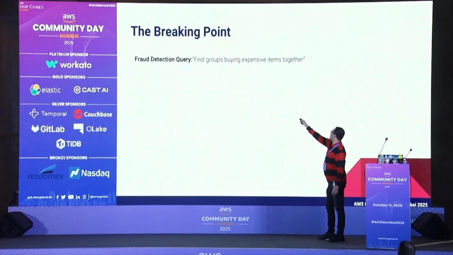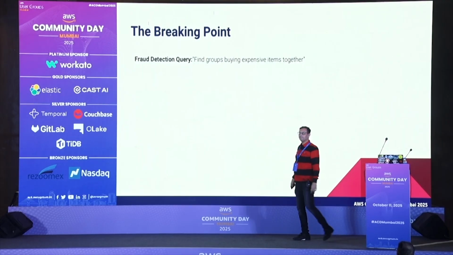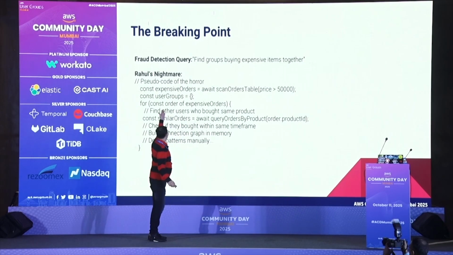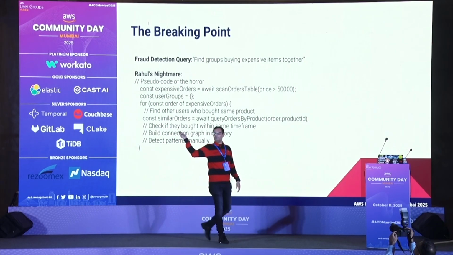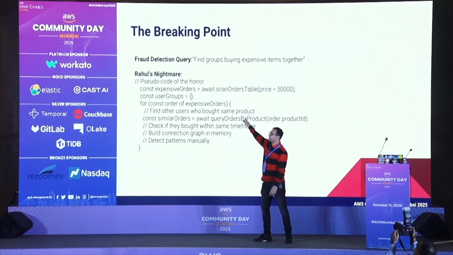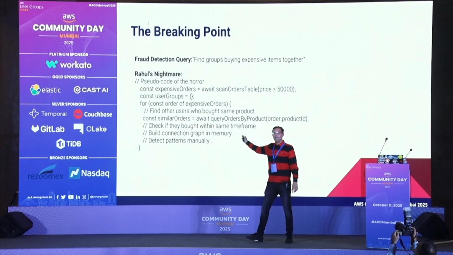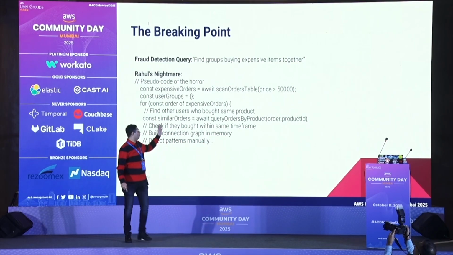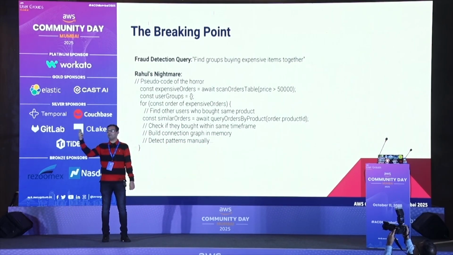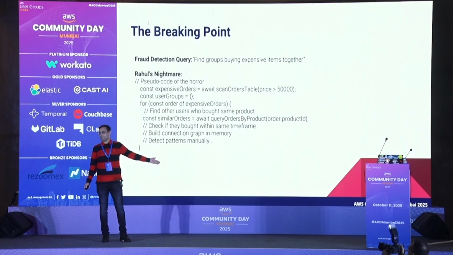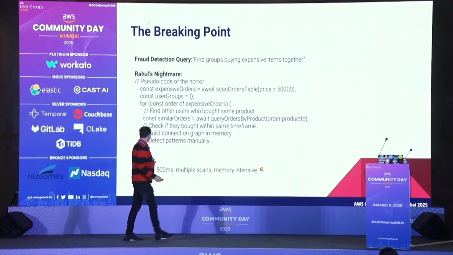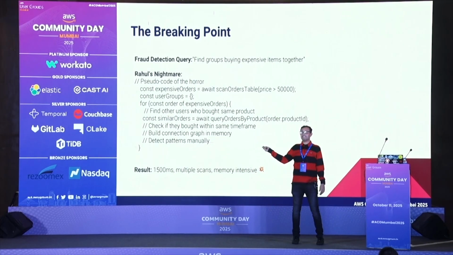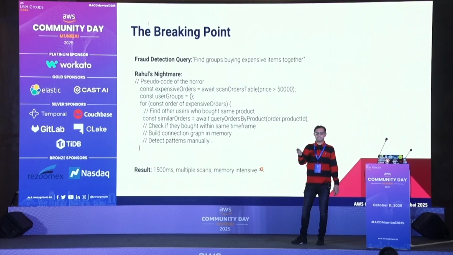Then: find groups buying expensive items together. This is the question from the fraud team. When they tried, this is the code. If you are in JavaScript, you have to write very complex code. For every query, you have to go back and write the code. Imagine for every complex question, the CTO has to ask your developers to implement this code. That is the problem with the existing architecture, with DynamoDB: multiple queries and memory intensity.